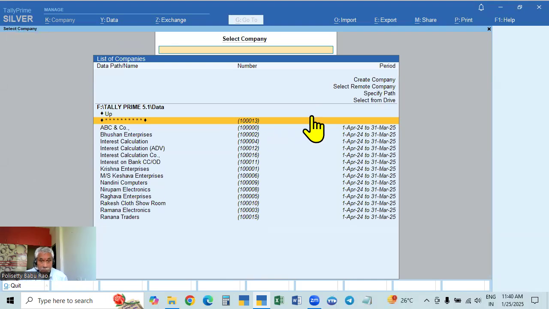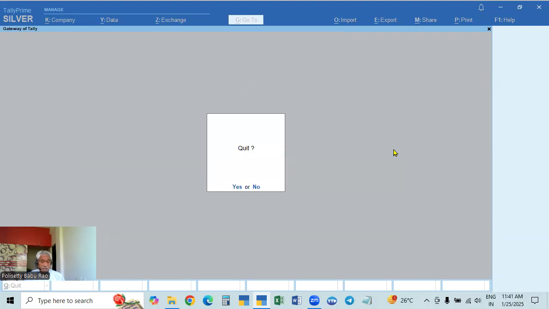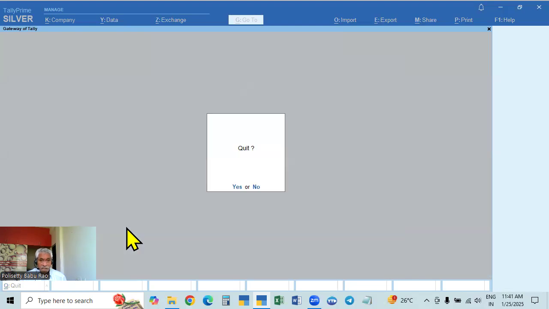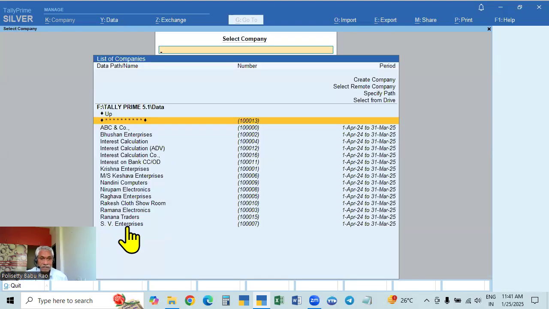So automatically, see here. No, this is already open now. So just click the escape button. It will ask you to quit. You want to close? No. No means you have to click no, or the escape button means no. If you click enter or click yes, it will proceed. If you click escape, it means no. Escape, it will come back.